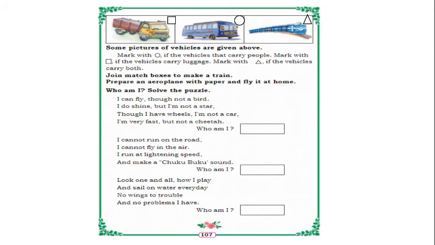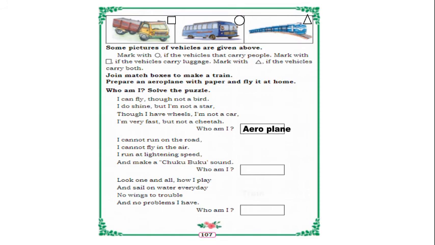And who am I? Some puzzles are there. I can fly, though not a bird. I do shine, but I am not a star. Though I have wheels, I am not a car. I am very fast, but not a cheetah. Who is this? Aeroplane. Correct.